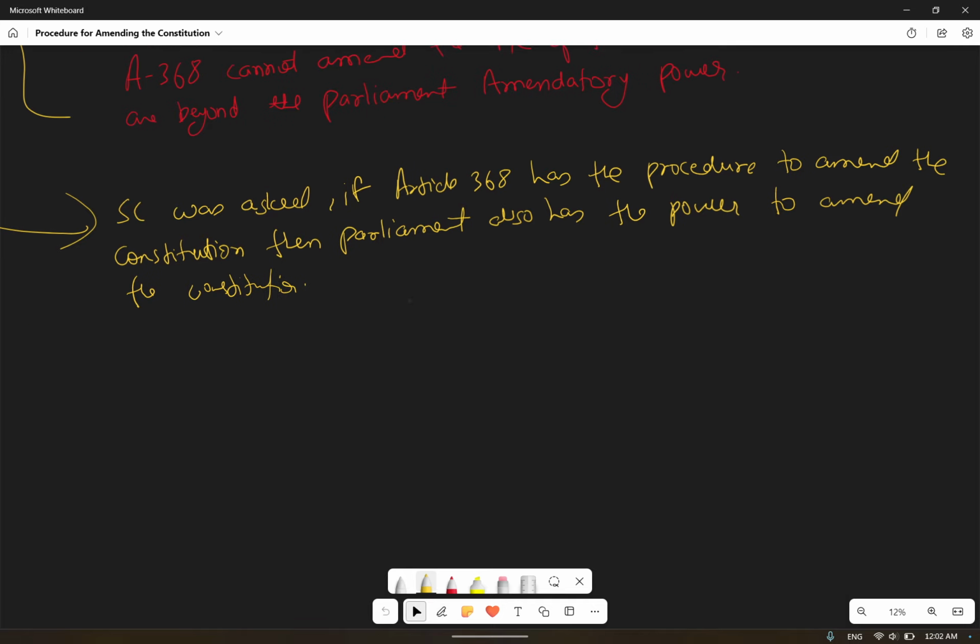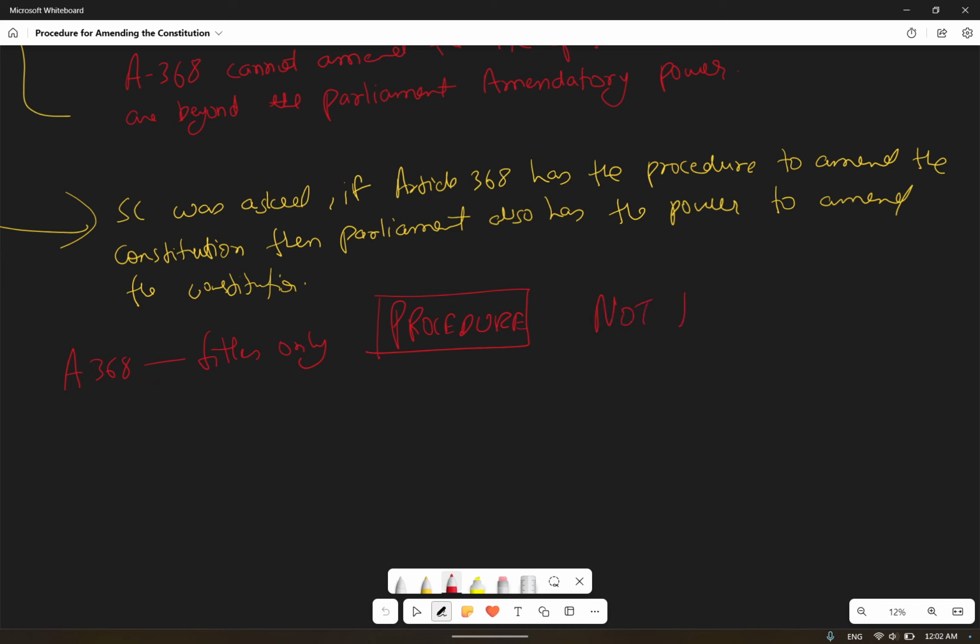Okay, the Supreme Court replied that Article 368 only talks about the procedure. It only talks about the procedure to amend the constitution,